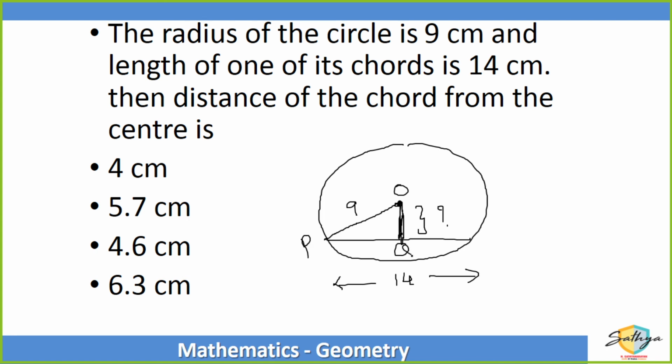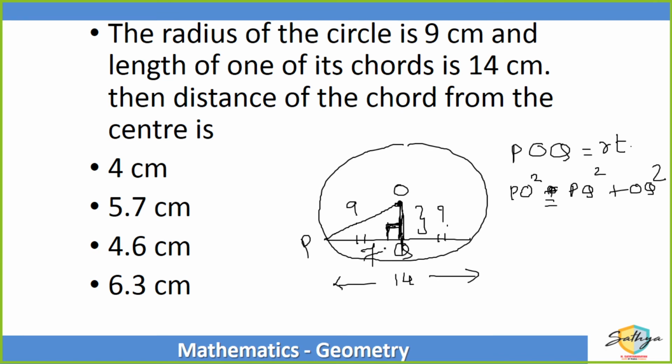Now to solve this एक फंडा है कि अगर मैं 90 degree पे center से chord पे line drop करता हूँ, then these two things are same and this angle is 90 degree. That means POQ becomes a right angle triangle. So Pythagoras चाचा काम आएंगे. PO square is PQ square plus OQ square, right? And Q midpoint है, so this becomes 7.